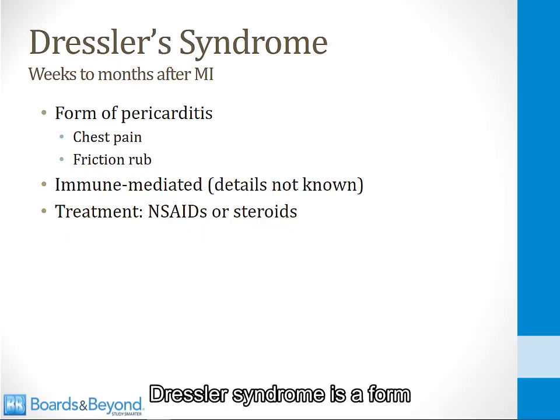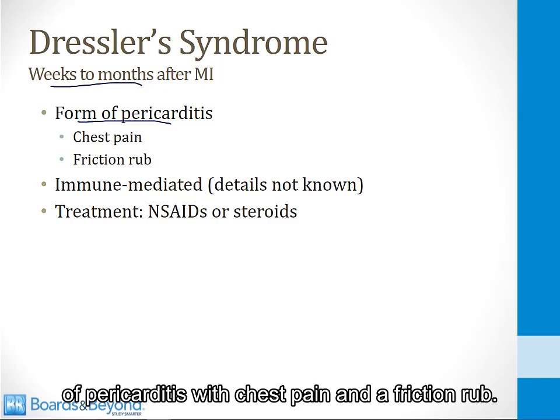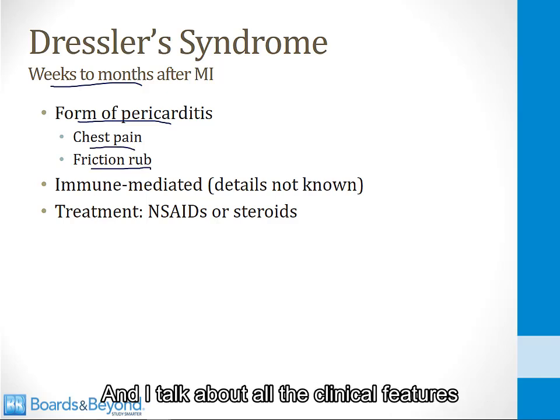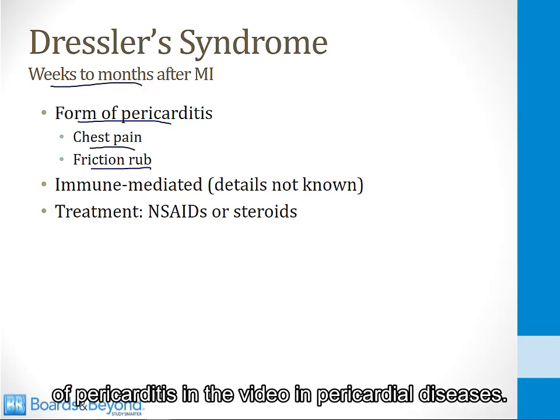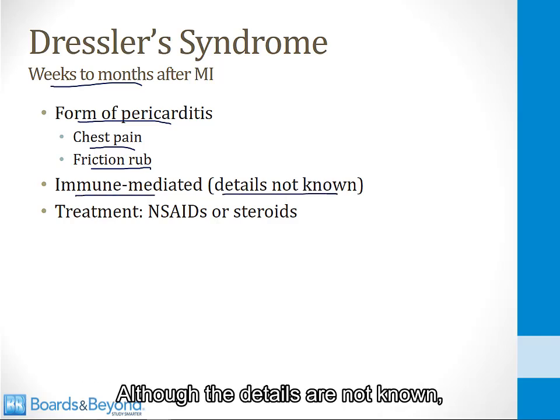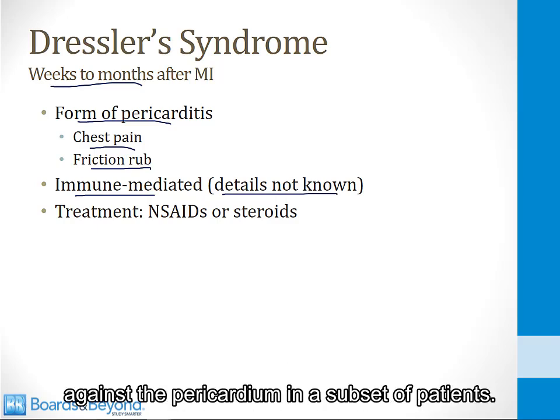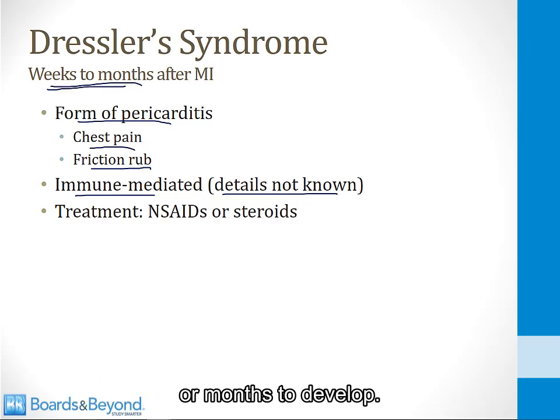Dressler syndrome is a form of pericarditis that occurs weeks to months after myocardial infarction. It presents just like other forms of pericarditis with chest pain and a friction rub, and I talk about all the clinical features of pericarditis in the video on pericardial diseases. Also, just like other forms of pericarditis, this is an immune-mediated phenomenon, although the details are not known. Something about the ischemia triggers an immune reaction against the pericardium in a subset of patients, and that immune reaction takes several weeks or months to develop.